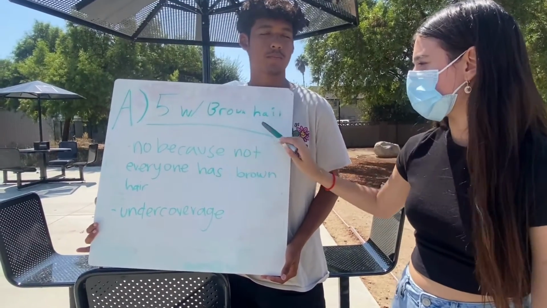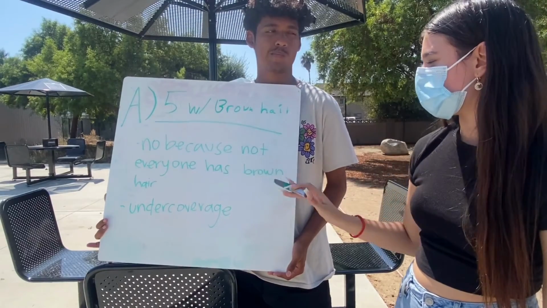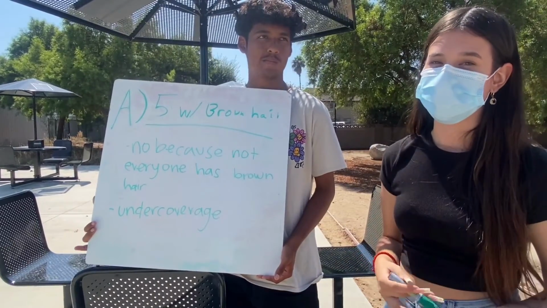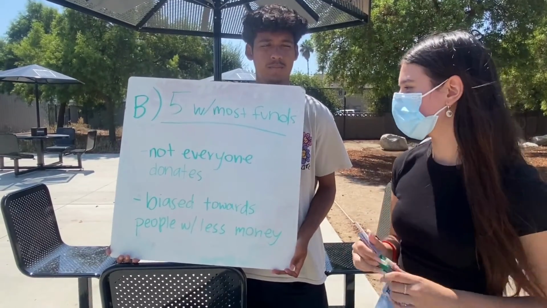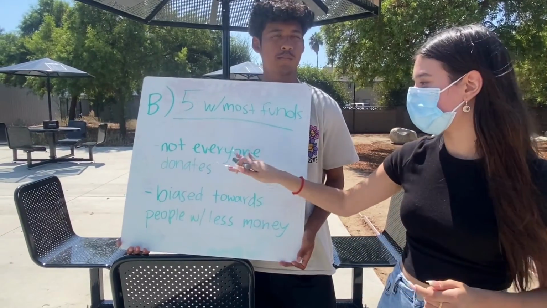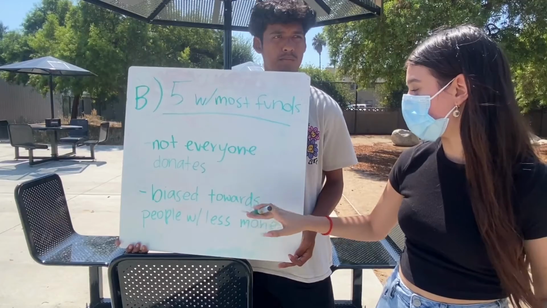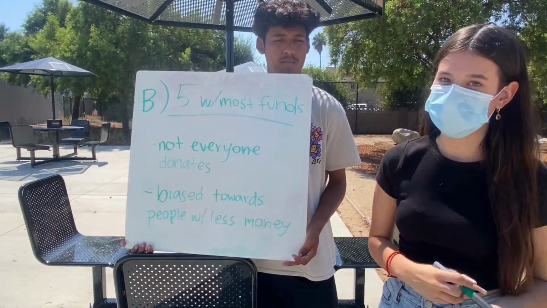A, 5 with brown hair. This is wrong because not everyone has brown hair, and this would be an example of undercoverage. B, 5 club members who gave the most funds. This is biased because not everyone can donate, and so it is biased towards people with less money.